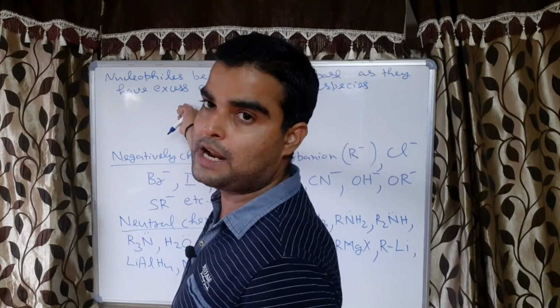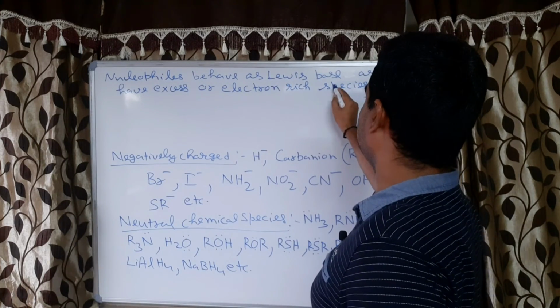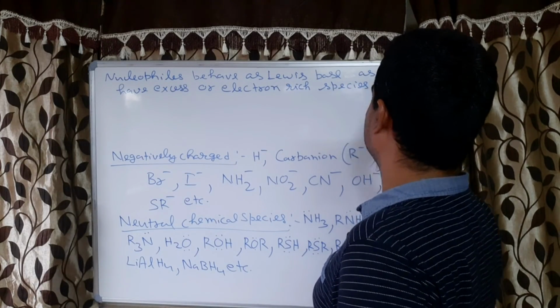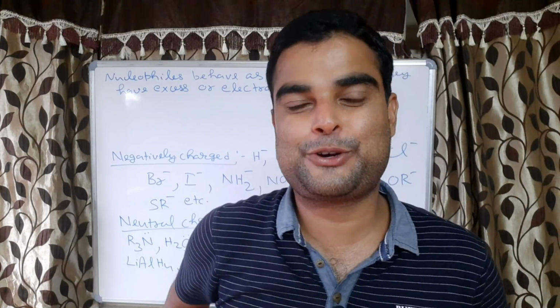They have excess of electrons or they are electron rich species. So this is the story of electrophiles and nucleophiles.